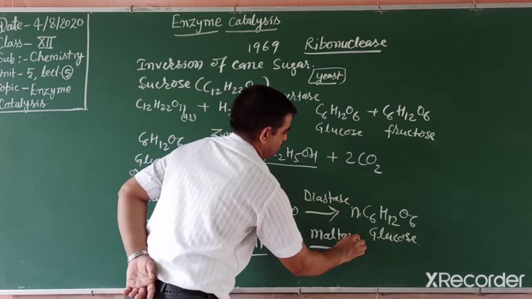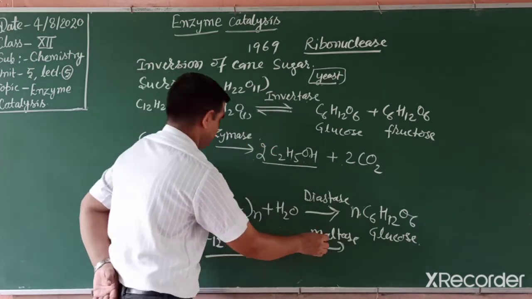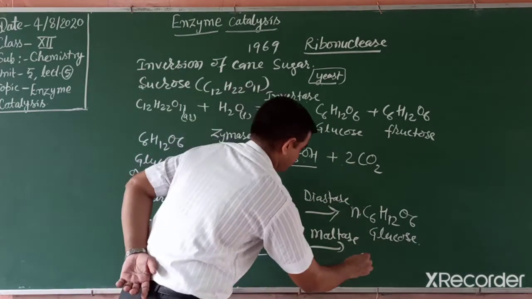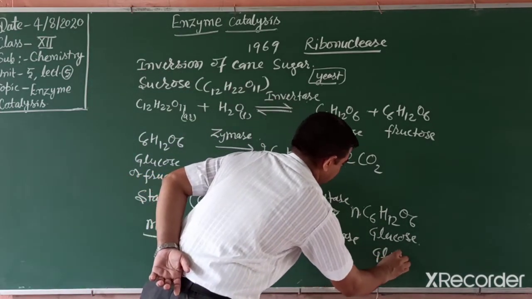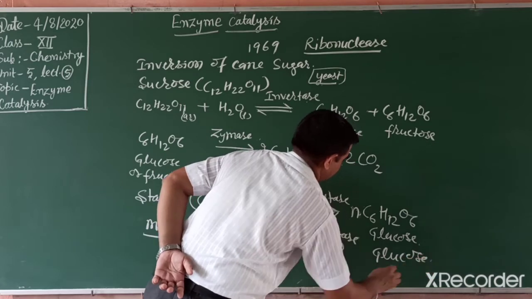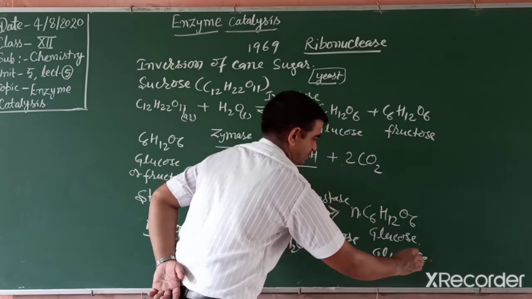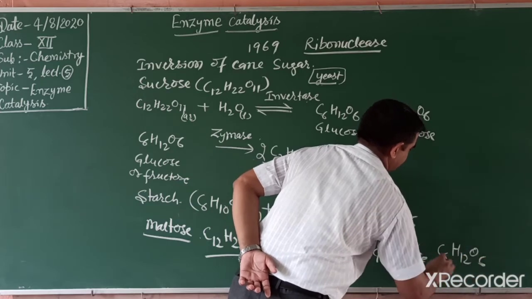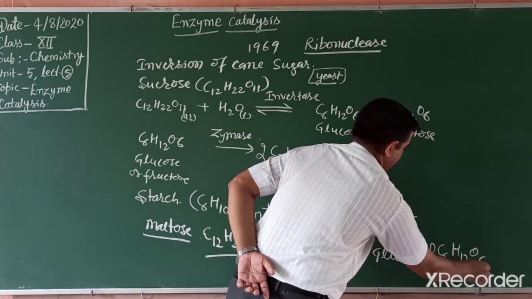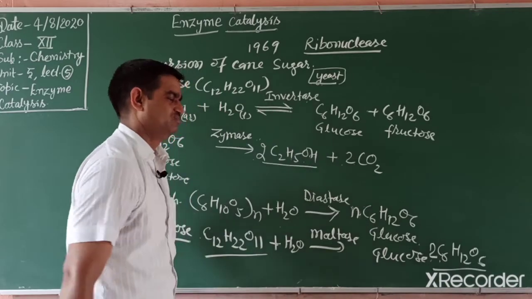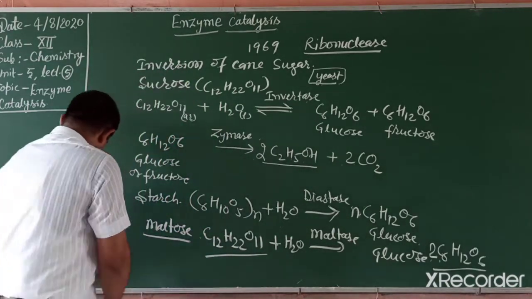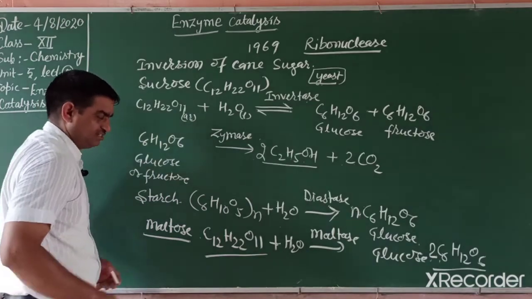Easily remember, maltose means maltase. It also converts into glucose, 2 moles of glucose, C6H12O6. We study this in detail in the biomolecules chapter. So these are some examples given in your NCERT book.